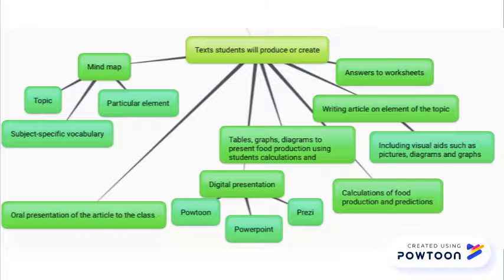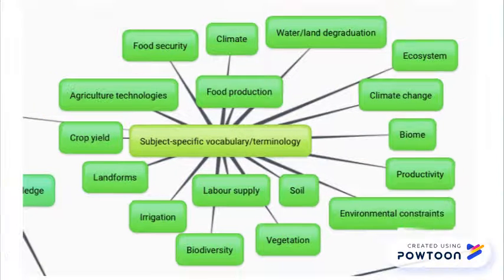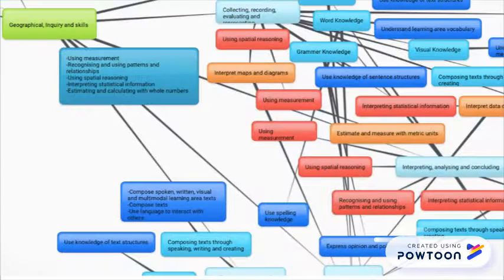The subject-specific vocabulary students will need to know includes biomes, food safety, biodiversity, along with many others. The numeracy elements students will need to know include estimating and calculating with whole numbers, recognizing and using patterns and relationships, using spatial reasoning, and interpreting statistical information using measurement.